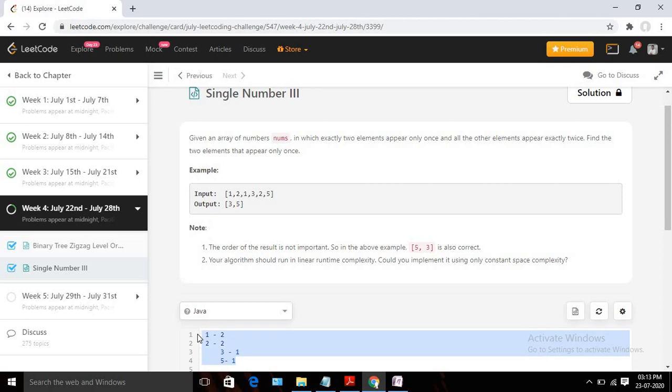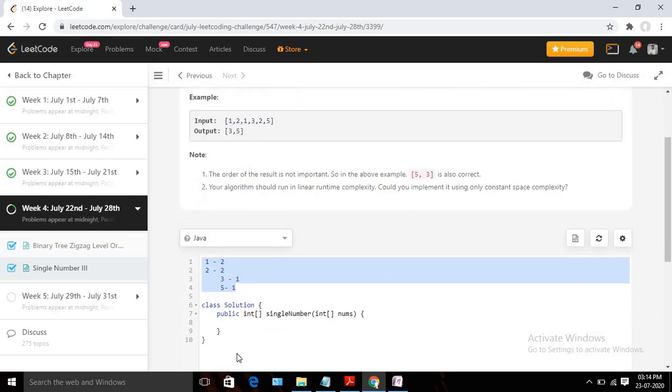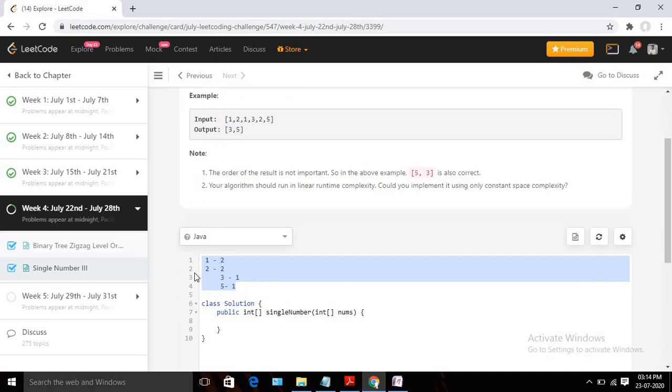So this can be one approach, but the disadvantage is that they are saying your solution should run in linear time complexity and use constant space. Since we are maintaining a hash map, the size is not constant. The size can increase according to the number of elements in the array. So if you use a hash map or this kind of approach, you are not using constant space, and your space always depends on the number of inputs.